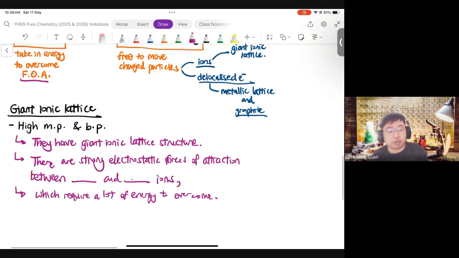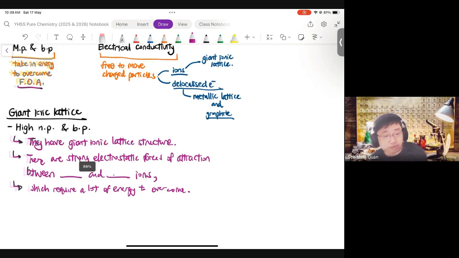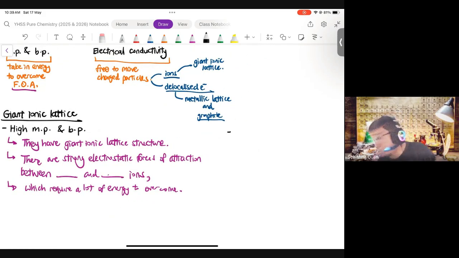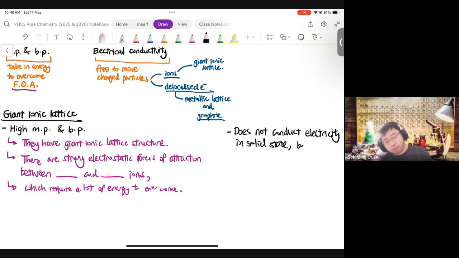Then how about electrical conductivity? Now, electrical conductivity depends on its state. It does not conduct electricity in the solid state, but has good electrical conductivity in the molten and aqueous states.